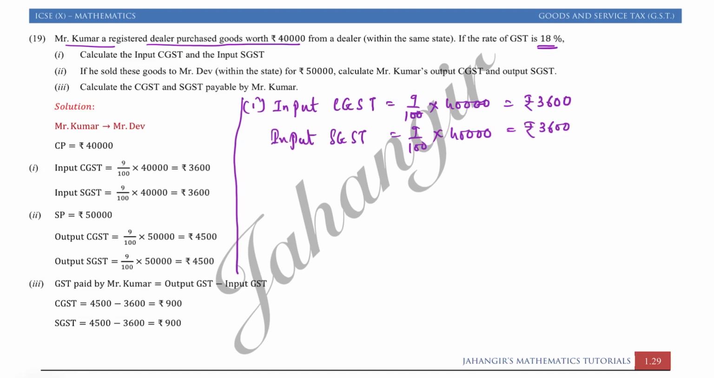First answer we got. Now if these goods are sold to Mr. Dev within the state for rupees 50,000, calculate Mr. Kumar's output CGST and output SGST. So this is also simple. Output tax is calculated on the sale value. So here the sale value they had given is rupees 50,000 for Mr. Kumar's article.